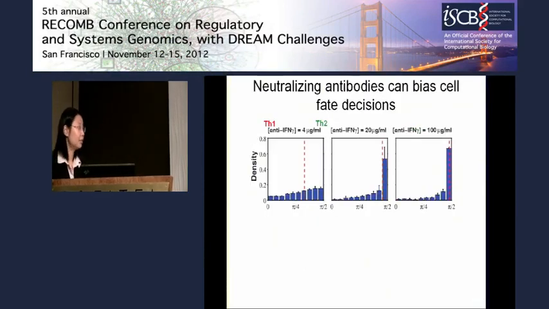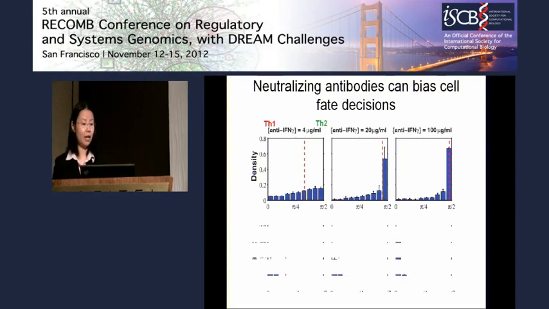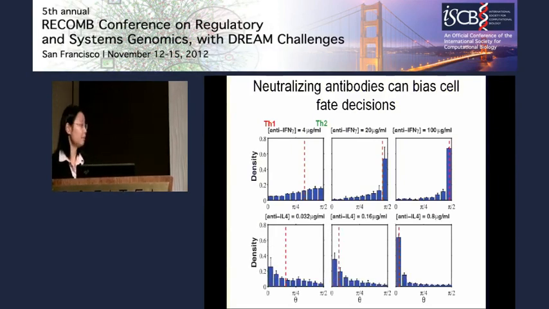So with that, we can present our data using this phase angle density plot. So if you add interferon gamma antibody, the cells will populate in the large angle bins. They exhibit Th2-like behavior. And if you add IL-4 antibody, as the antibody concentration increases, the cells will become more Th1-like.